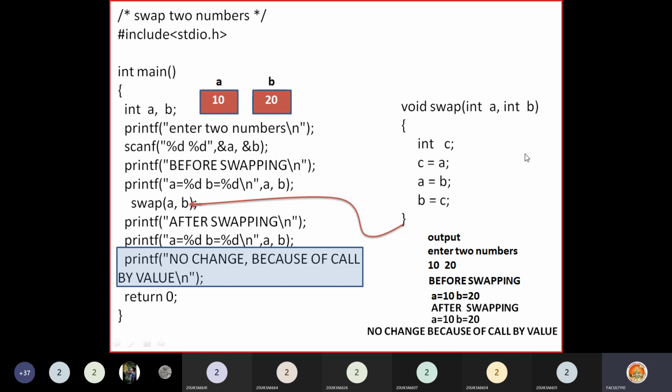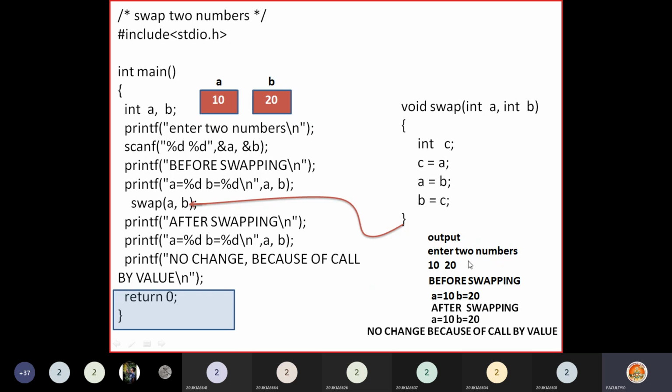Only inside the function the values will change, but that is not reflected in the main function. Understood? So the point to be noted here is that when you call a function by using the call by value method, whatever changes you make to a and b, no doubt, those changes are not reflected in the main function.